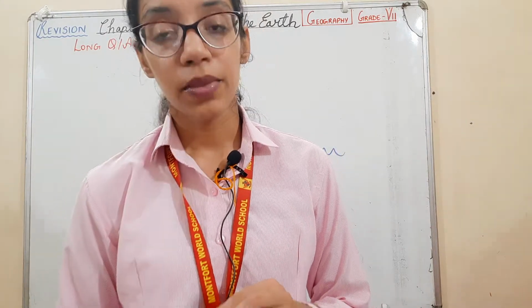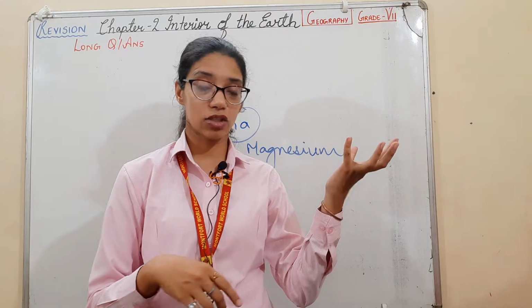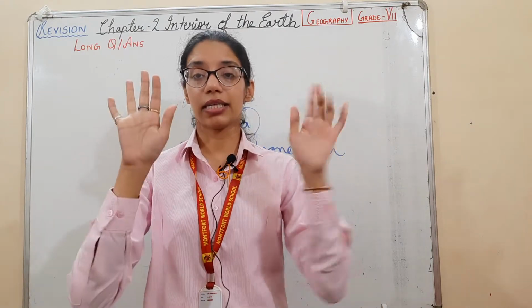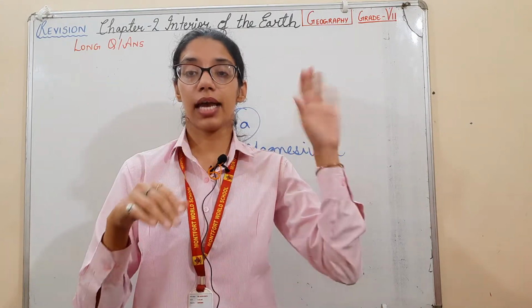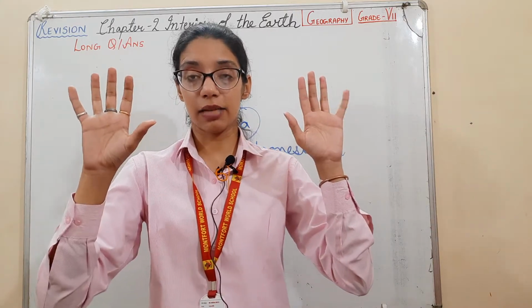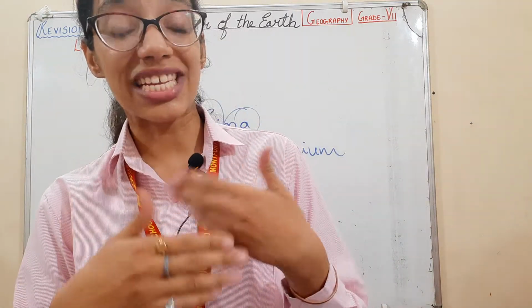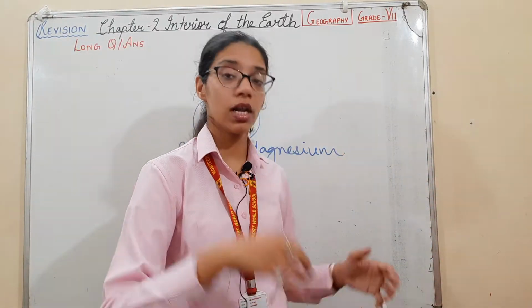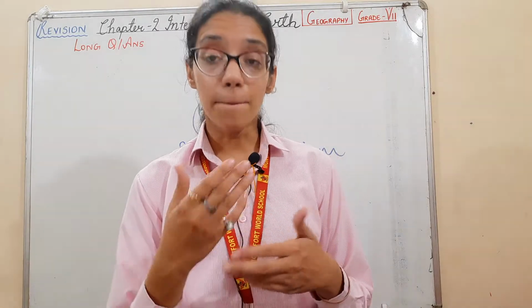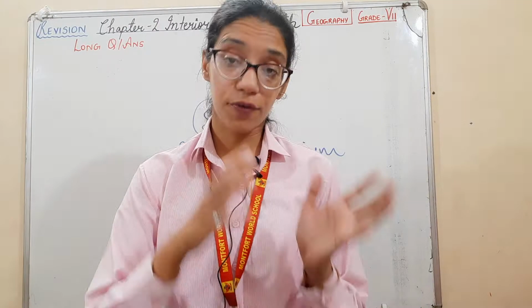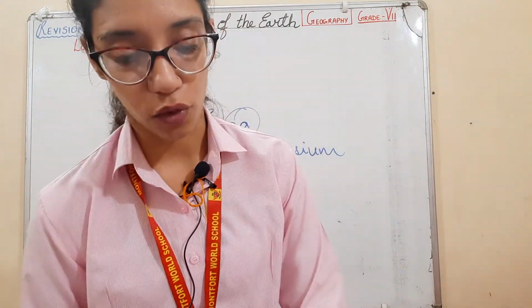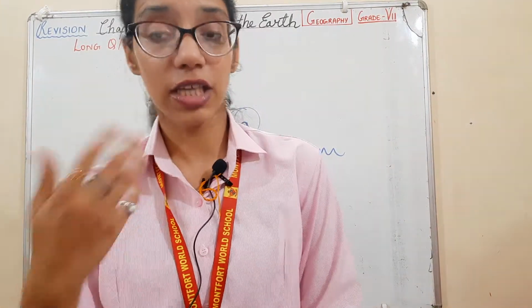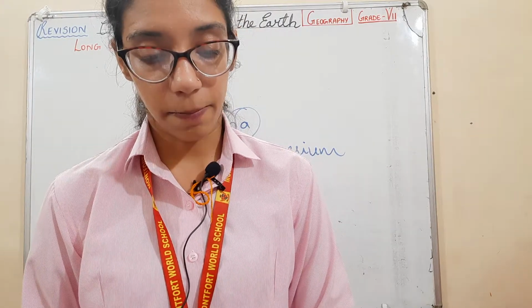Next is, how are metamorphic rocks formed? I told you now, suppose this is igneous rock and suppose this is sedimentary rock. The existing igneous and sedimentary rocks, when they are put under intense heat and pressure, their texture changes, their mineral composition changes. They look different from the same type of rock. Their appearance, their physical property, their chemical property becomes different.